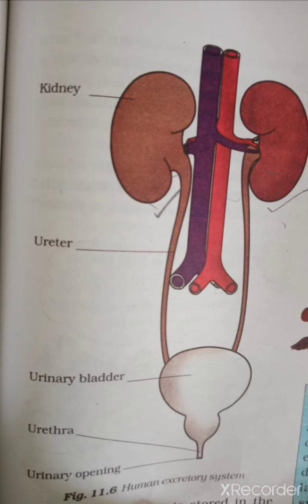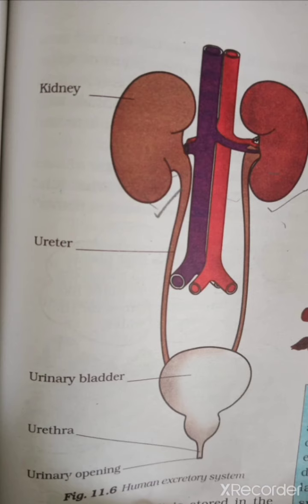After this, the urinary bladder helps in the temporary storage of waste material for 2 or 3 hours. This is a sac-like structure that helps in the temporary storage of urine in our body. So it also plays a very important role. That's why when we feel the pressure of urine, only then do we remove this urine from our body, and the temporary storage of urine for 2 or 3 hours is done by the urinary bladder.